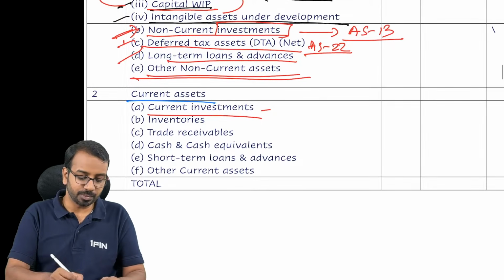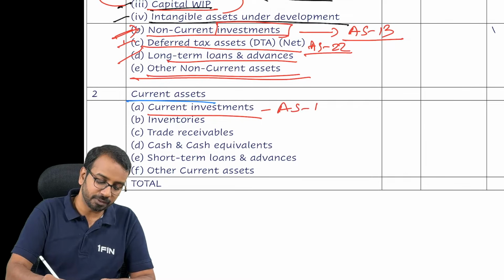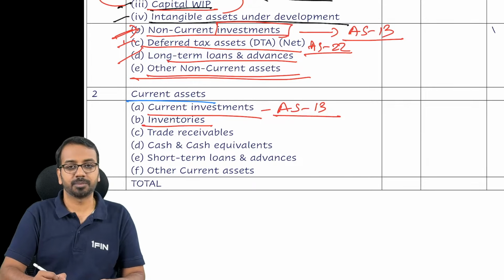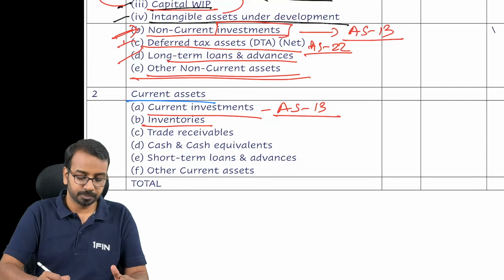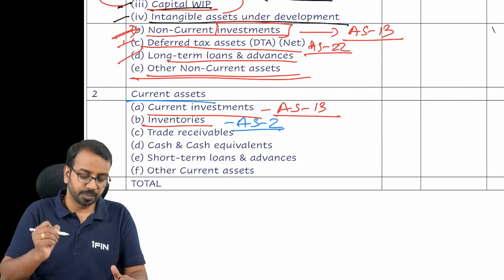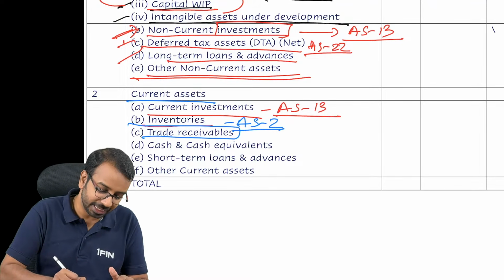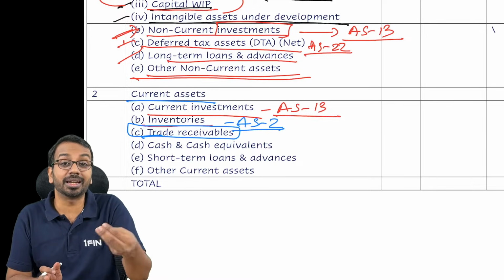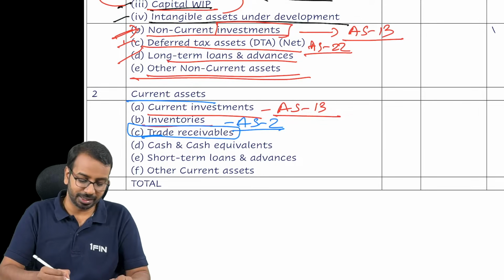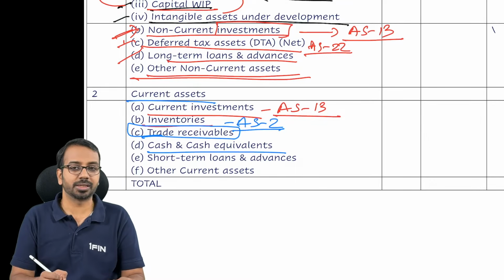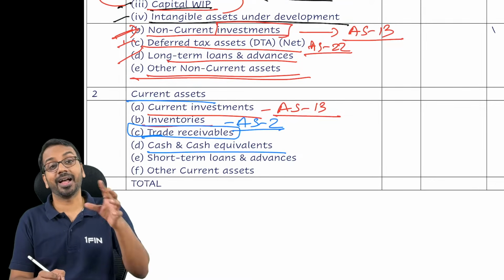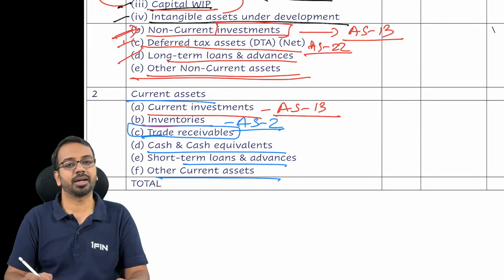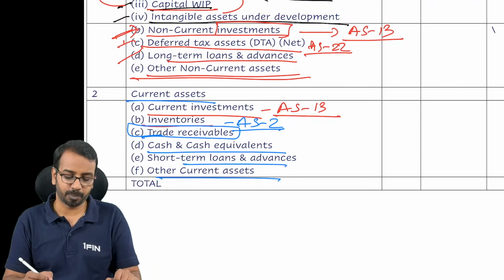Okay. Then comes current assets. Current investment, we'll learn in Accounting Standard 13. Then we show inventories, the stock, closing stock, covered under AS 2. Then we have trade receivables. There is no specific standard dealing with trade receivables. So your sundry debtors, that is shown under trade receivables. Cash and cash equivalents, how much cash you have in hand and in bank, that is shown here. Short-term loans and advances and other current assets, all of these are shown here.